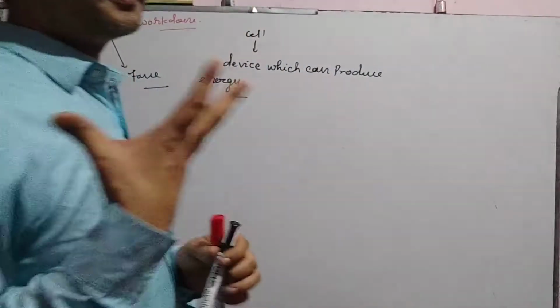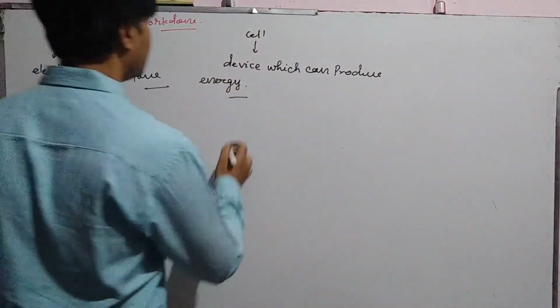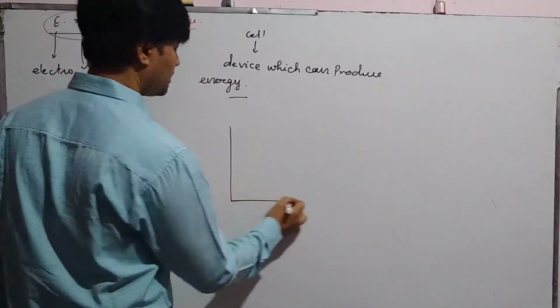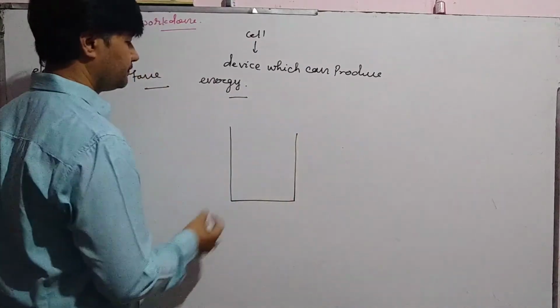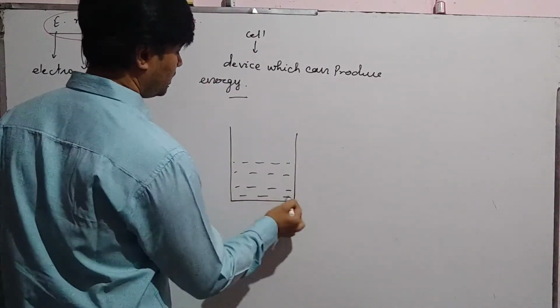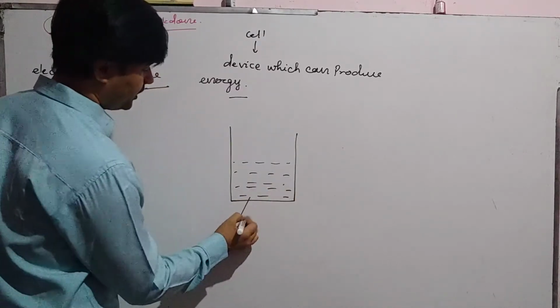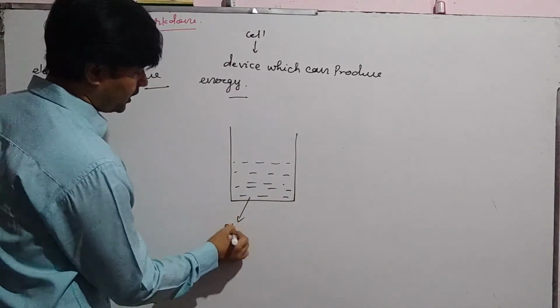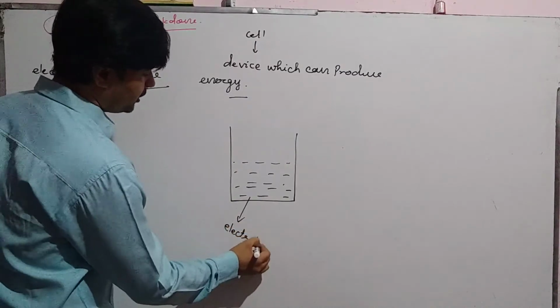Simple construction of a cell is, it have a container containing liquid conductor called electrolyte.